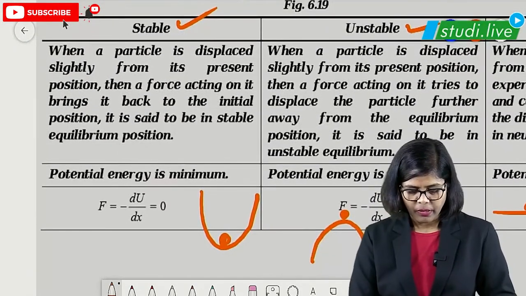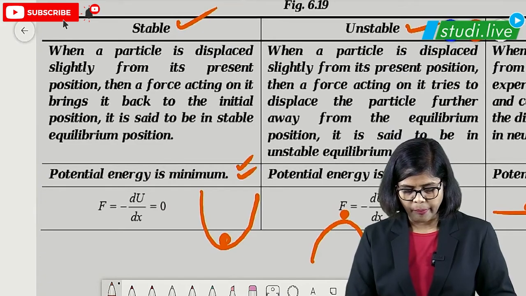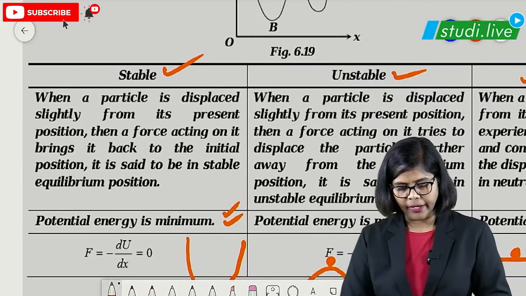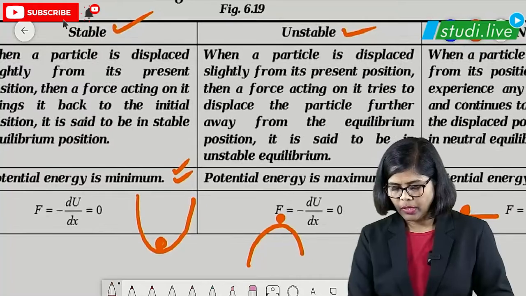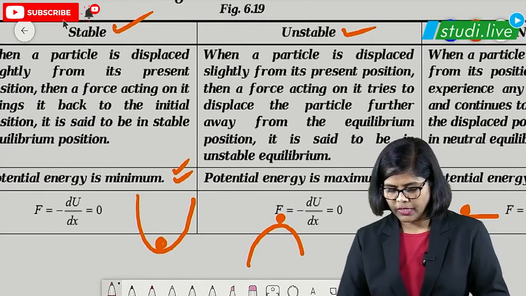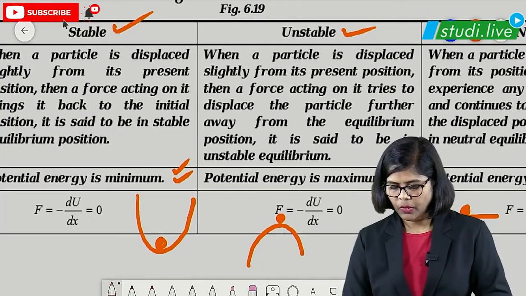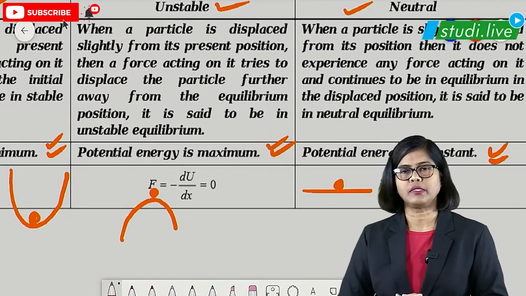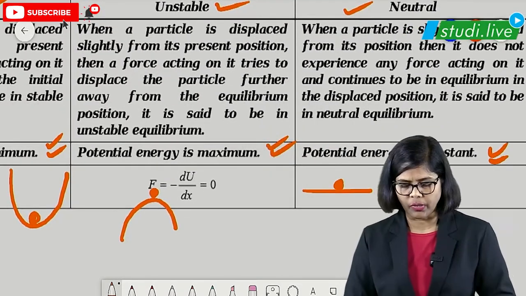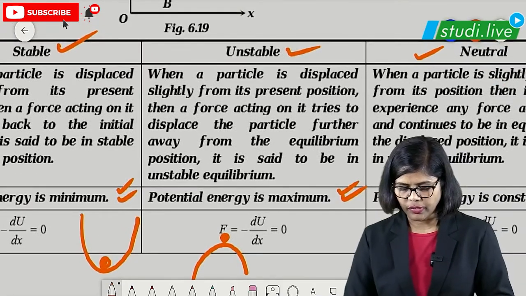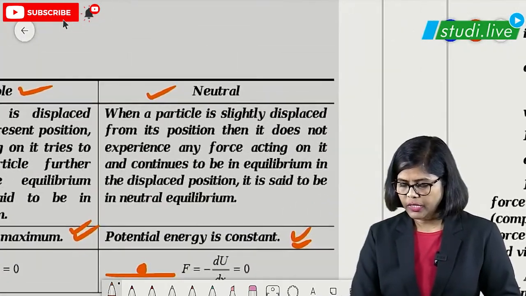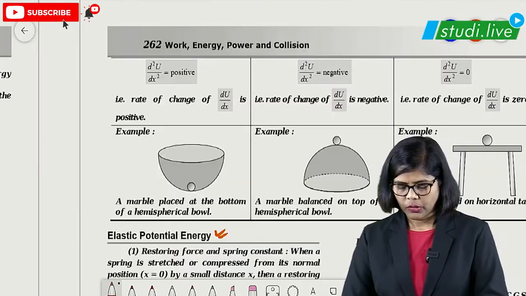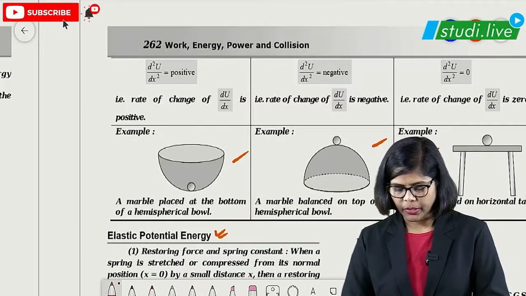For the stable position, potential energy is minimum, and negative. For unstable, potential energy is maximum, and for neutral, potential energy is constant. So remember these three conditions to understand the positions. This diagram shown here, I had explained earlier.